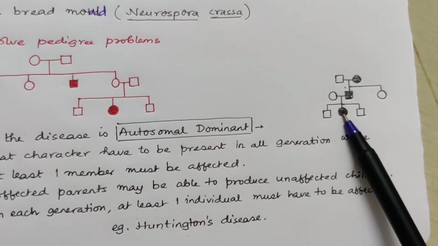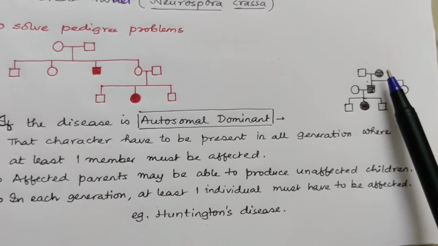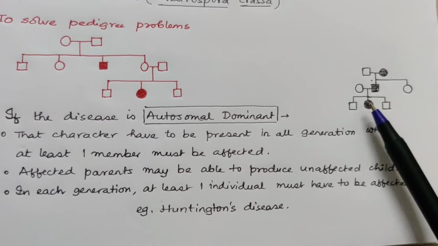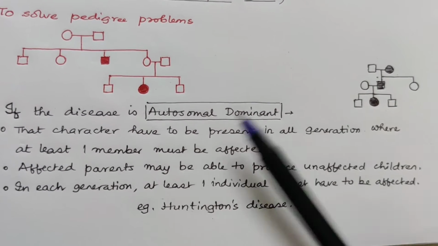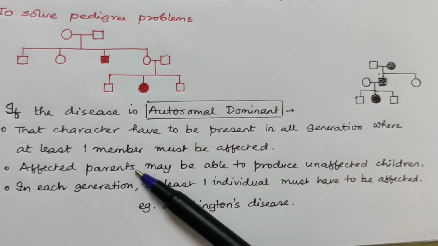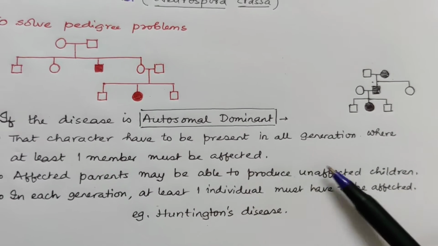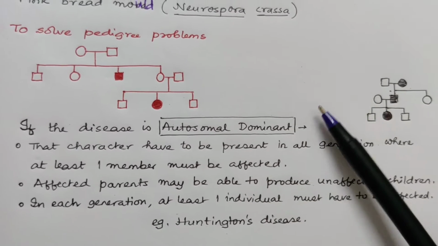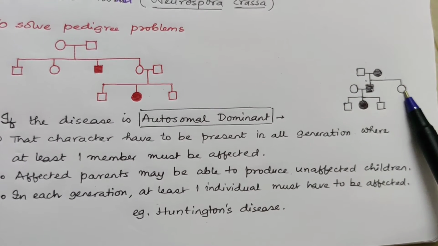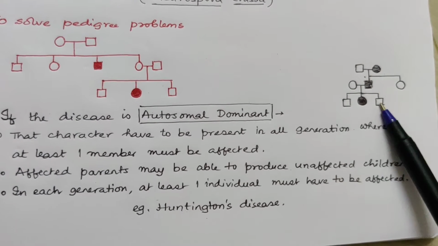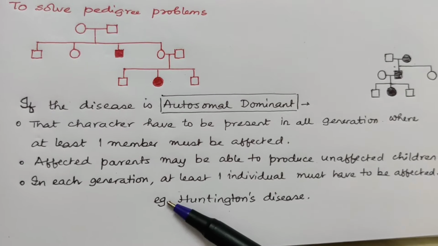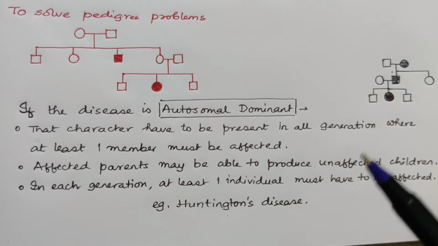Means at least one individual must be affected in each generation. Next is affected parents. Affected parents may be able to produce unaffected children. Over here, affected parent, unaffected children, like this. An example of this kind is Huntington's disease.